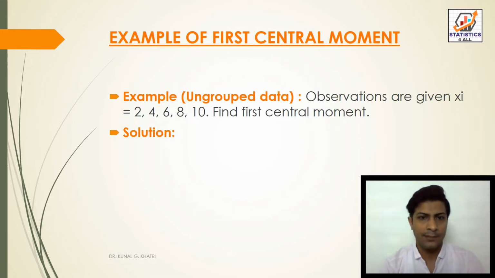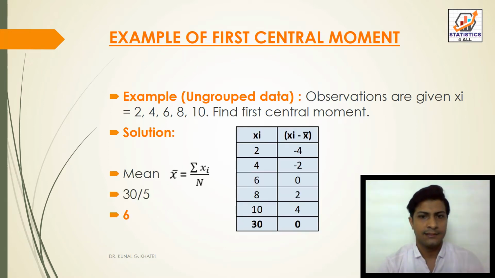Now take one example for ungrouped data. Observations are given: xi equal to 2, 4, 6, 8, 10. Find the first central moment. Here we write in table form xi: 2, 4, 6, 8, 10. First we have to find the mean x bar, that is equal to sum of xi divided by n. The total is 30, and we have 5 observations total. So 30 by 5 is equal to 6. So x bar is equal to 6.